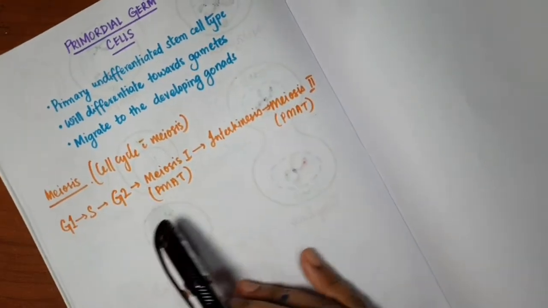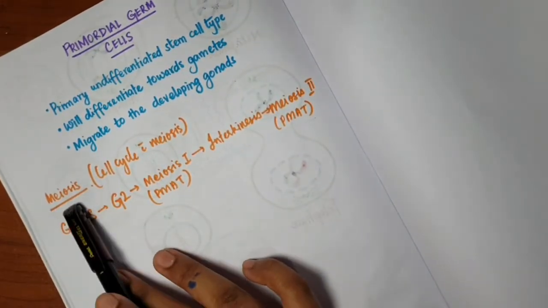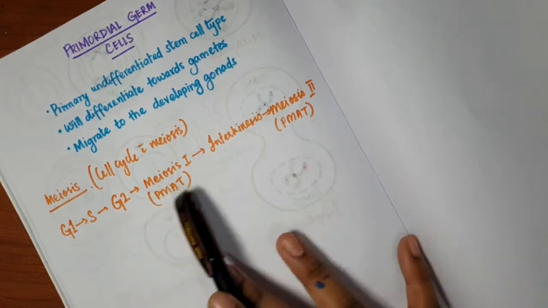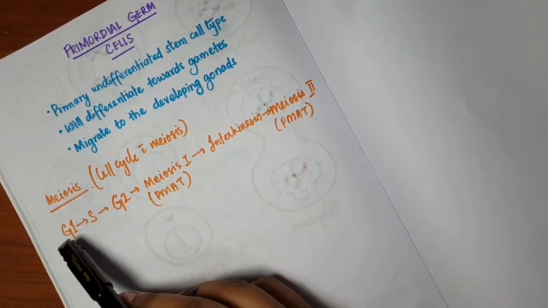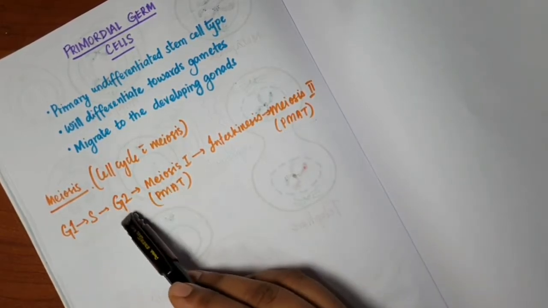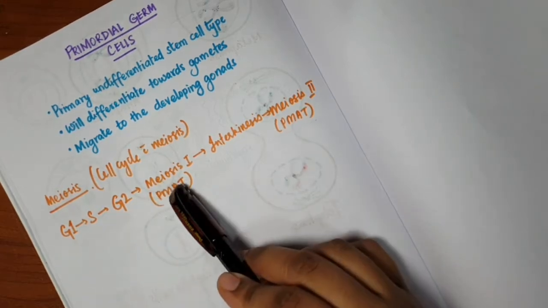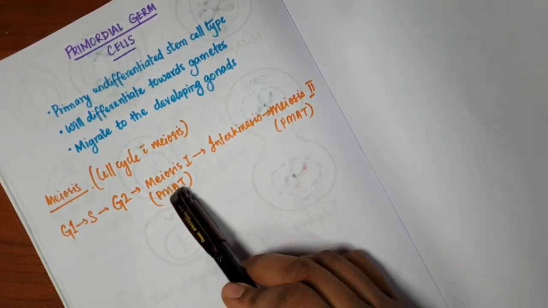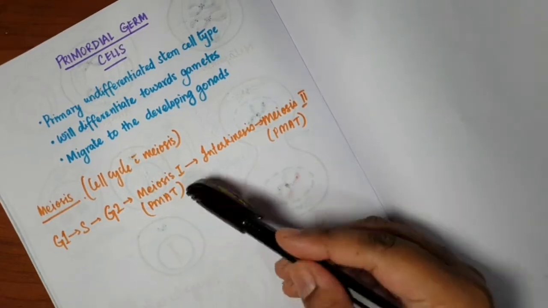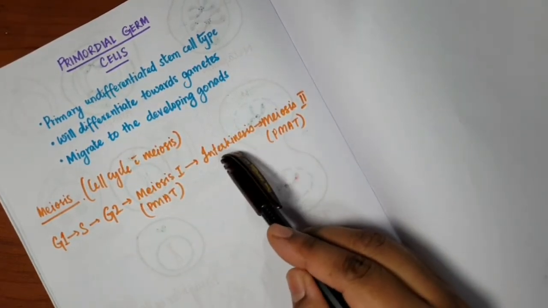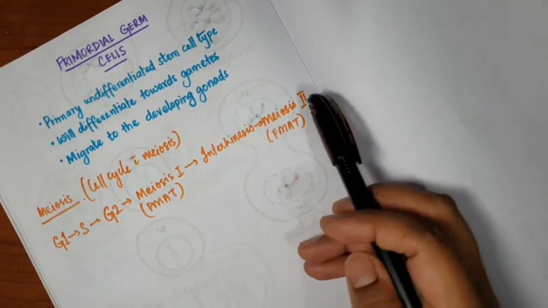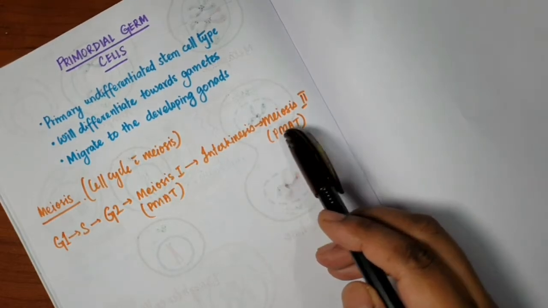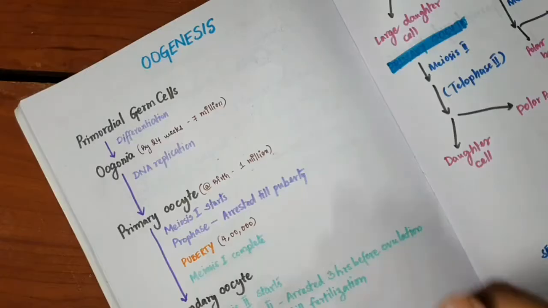Okay. The next thing is meiosis. In a cell cycle with meiosis, the cell has to go through G1, S, G2, and then enters meiosis 1, where it has to go through prophase, metaphase, anaphase, and telophase 1. Then it has a short resting period called interkinesis, and then it enters meiosis 2, which again has prophase 2, metaphase 2, anaphase 2, and telophase 2.